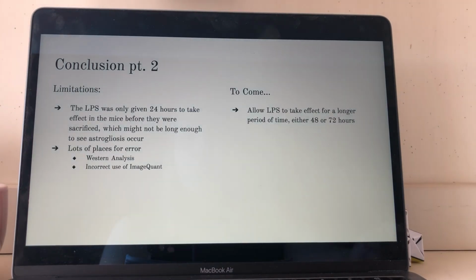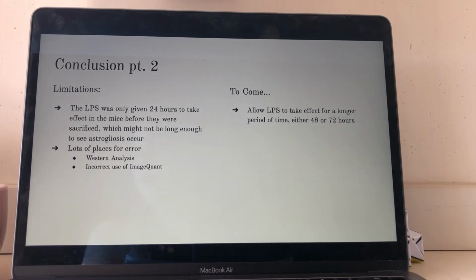So for the future, there are plenty of things to be doing since there were limitations with my study. The biggest one that I would like to test more is that the LPS was only given 24 hours to take effect in the mice before they were sacrificed. This might not have been long enough to see if the astrogliosis would occur. If they were given longer time, like potentially 48 or 72 hours, there would be more astrogliosis, and we could be able to tell the difference between each of the protein samples a bit more.